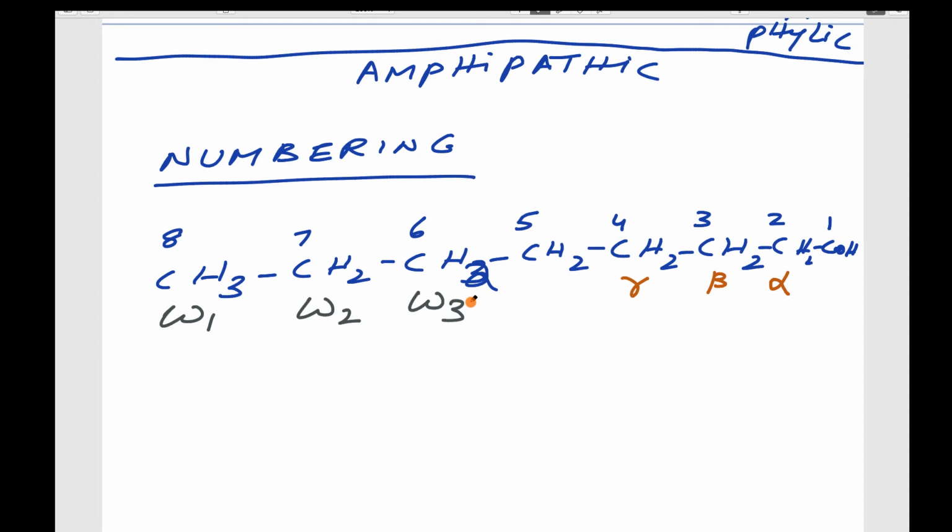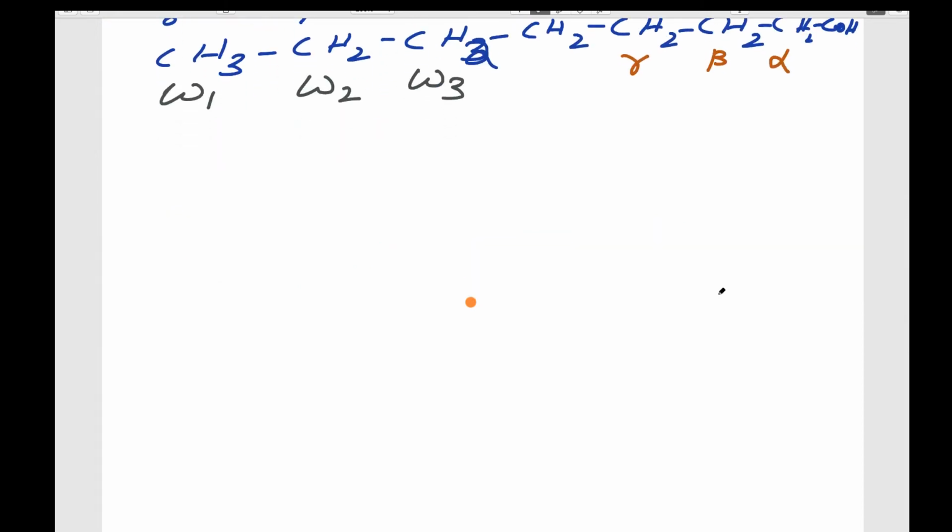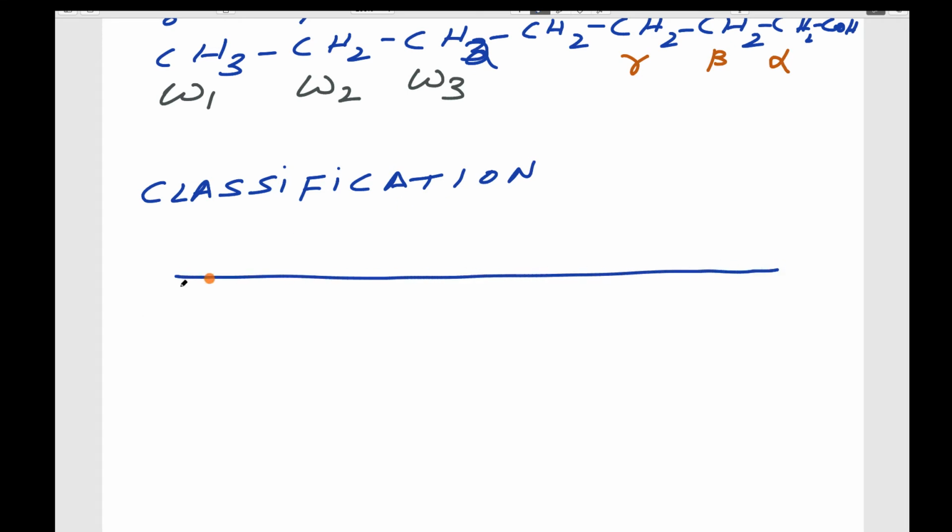Okay, nomenclature. The next objective is classification. So how are fatty acids classified? Fatty acids can be classified into 4 different classes. 1, 2, 3, 4.